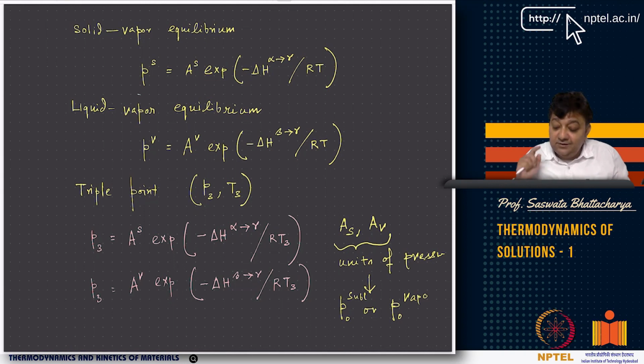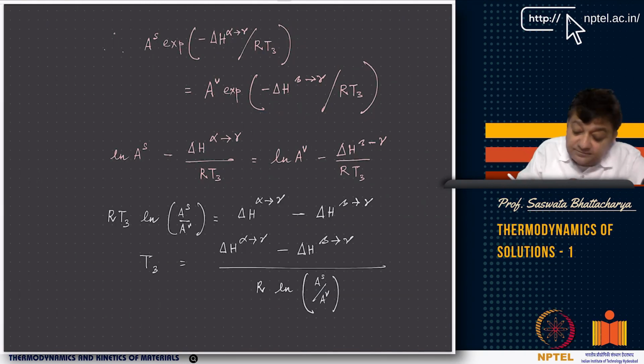Now think of this relation. Again, you see here AS and AV both have the units of pressure, so within the ln there is no unit. Here you have joules per mole Kelvin, R is joules per mole Kelvin, and this is joules per mole.